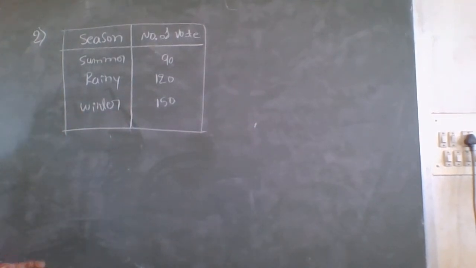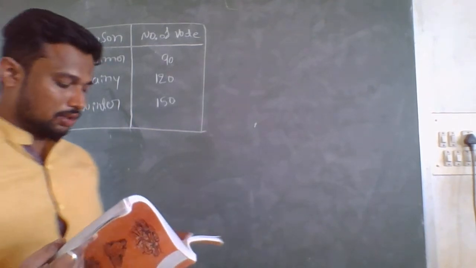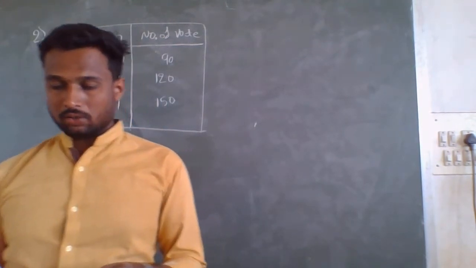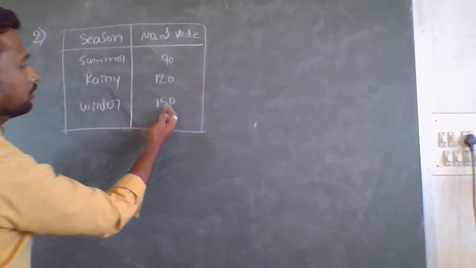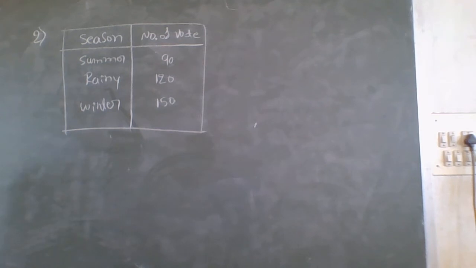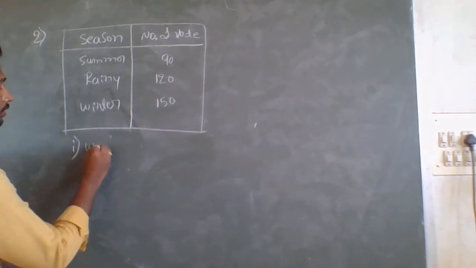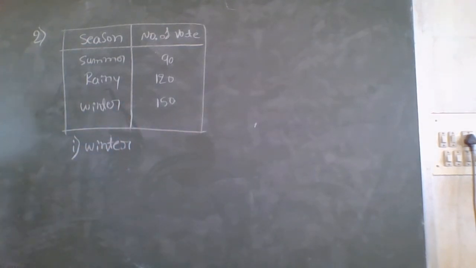So here in the first question, using this, what they are asking is, which season got the most votes? Here it is 90, 120, 150, so 150 is the greater value. Therefore, for the first question, the answer is winter. You should write in a full sentence: the winter season got the most votes, 150%.